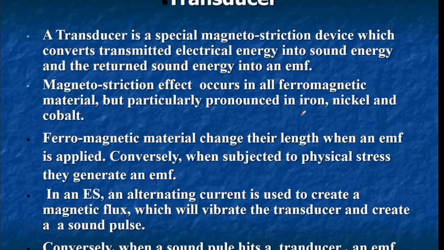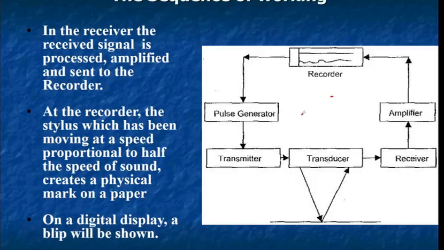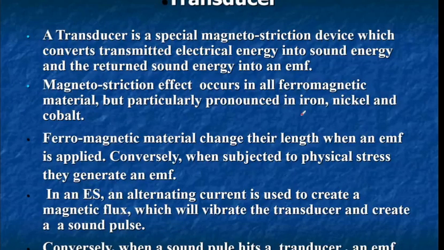Now let's try to understand the transducer. It's a very important element of any echo sounder. The transducer is a special magnetostriction device that converts transmitted electrical energy into sound energy, and the returned sound energy into an electromotive force.